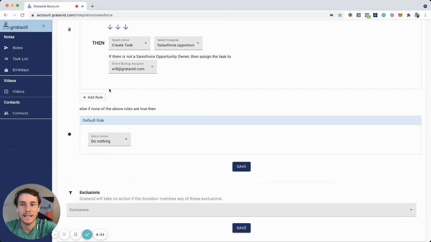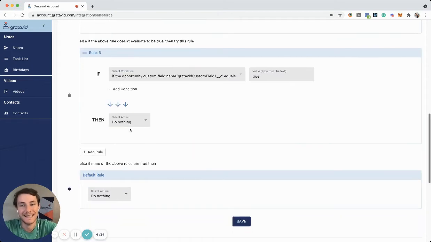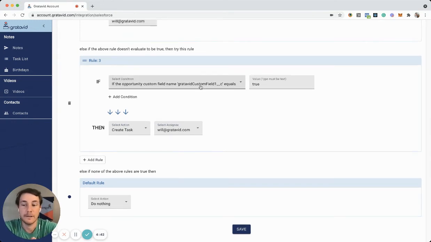You can do that. And the way you do that is we have a feature called custom fields. So you can say, if this custom field in Salesforce, this opportunity custom field, equals a specific value, then create a task and assign that to Will. There's just a ton of things you can do with these, totally customizable. I'm not going to go into a ton of depth here, but if you watch the video on our documentation page, you can follow me step by step as I build out one of these custom fields. It's a really powerful and customizable way to use Gratavid for whatever your liking is. I see people use it for planned giving, recurring donations, so just a ton of great use cases out there.